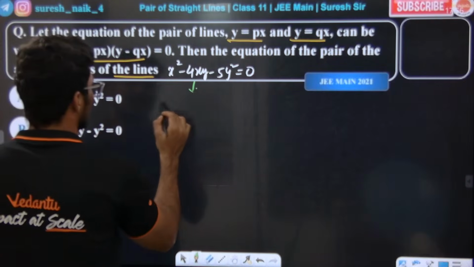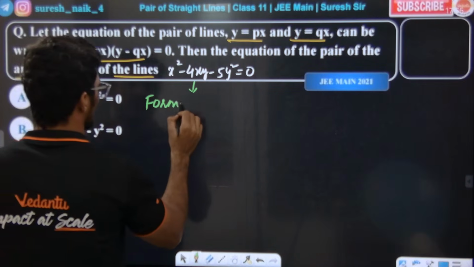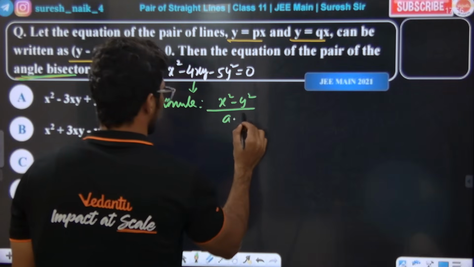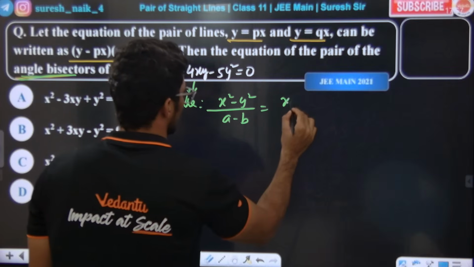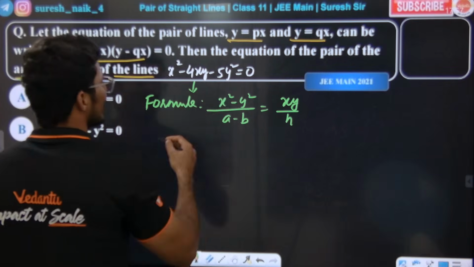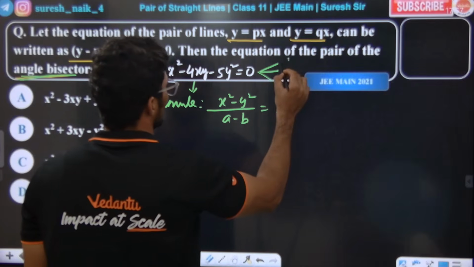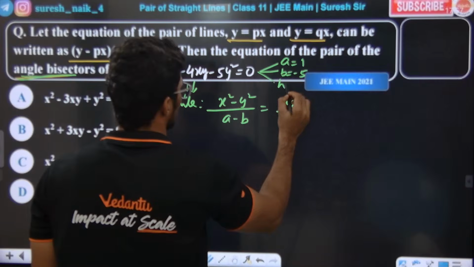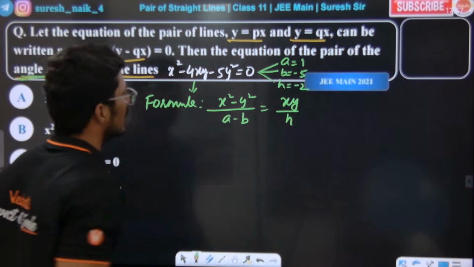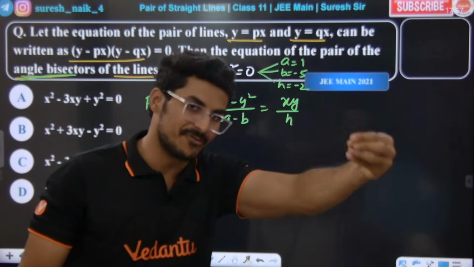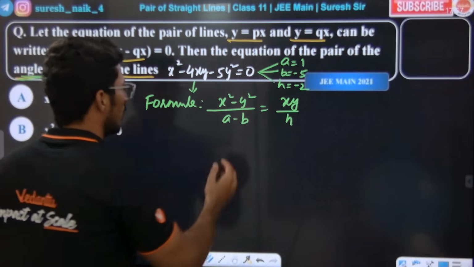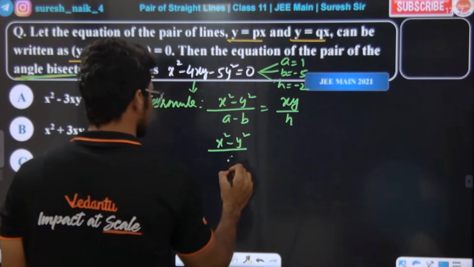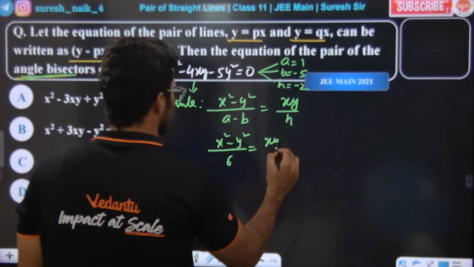What is the formula for the pair of angle bisectors? There is only one formula: x square minus y square divided by a minus b is equal to xy divided by h. We need to know the values of a, b and h. The value of a is 1, b is minus 5, h is minus 2, since h is half the coefficient of xy. Substituting, x square minus y square divided by a minus b, which is 6, is equal to xy divided by minus 2.